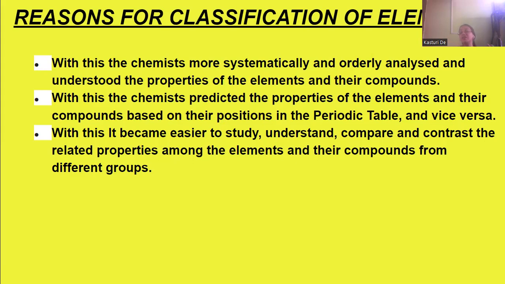They could systematically analyze and understand the properties, predict them based on position in the periodic table and vice versa, and compare and contrast the related properties for the different groups.